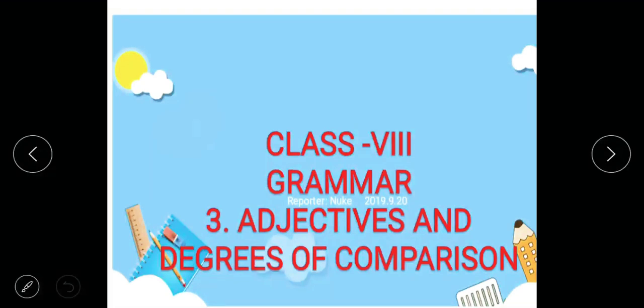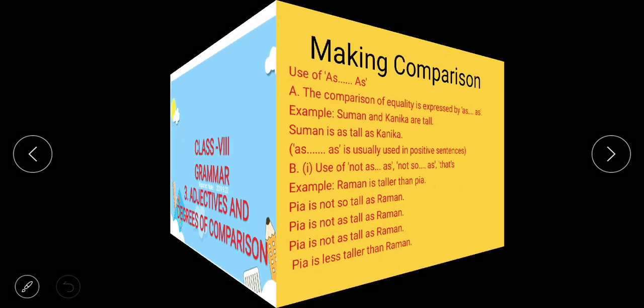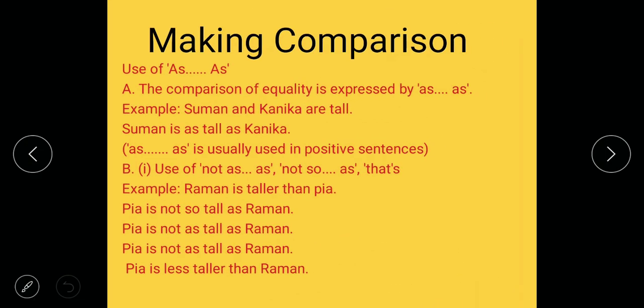Today again we will continue the same chapter, grammar chapter number 3, adjectives and degrees of comparison. Today our topic is making comparison, use of as. The comparison of equality is expressed by as form.